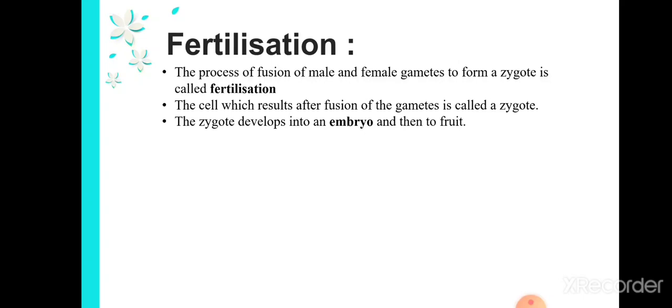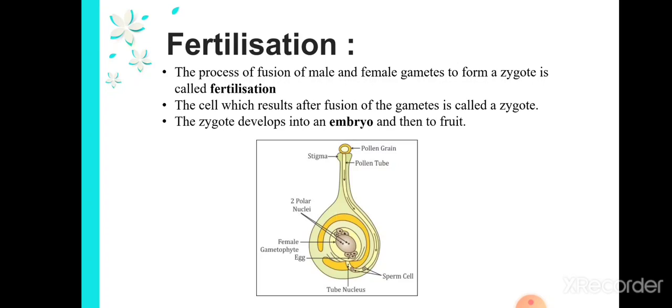The zygote develops into an embryo and then to a fruit. This fused gamete leads to a zygote, right? This zygote will develop into an embryo and then this embryo will turn into a fruit. So we can see that the pollen grain is on top of the ovary. When this pollen grain travels and falls to the ovary, this is called pollination, and when this pollen grain fuses with the nucleus, that is the female gametophyte, it leads to the formation of the zygote. So this process is called fertilization.